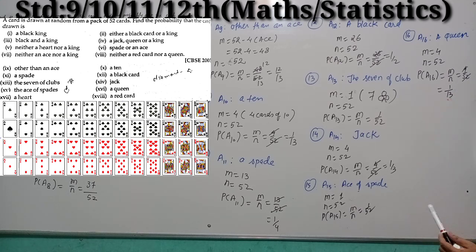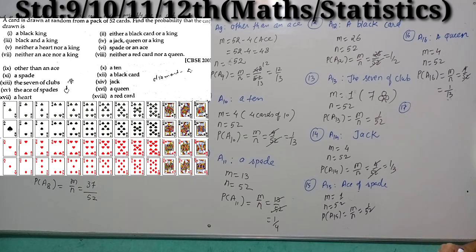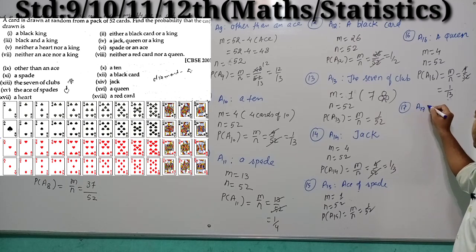Now question number 17. Moving to question number 17. A heart, right? A17, a heart.